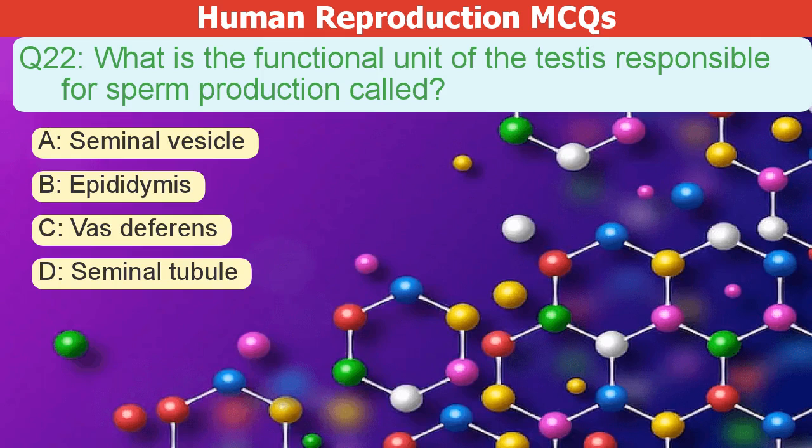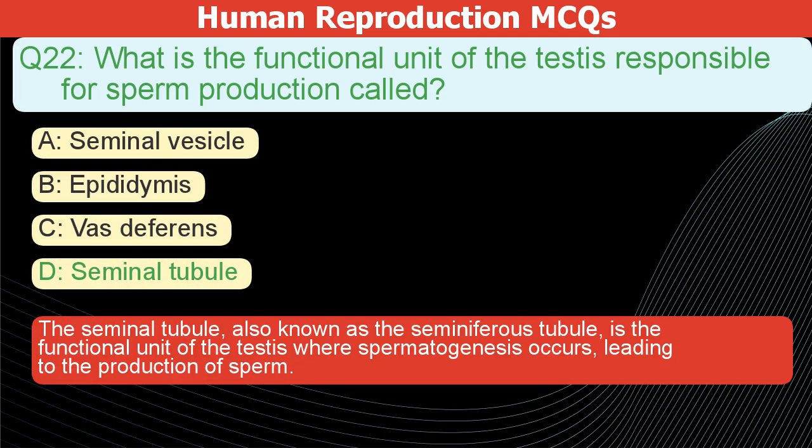What is the functional unit of the testis responsible for sperm production called? A. Seminal vesicle. B. Epididymis. C. Vas deferens. D. Seminal tubule. The correct answer is D. The seminal tubule, also known as the seminiferous tubule, is the functional unit of the testis where spermatogenesis occurs, leading to the production of sperm.